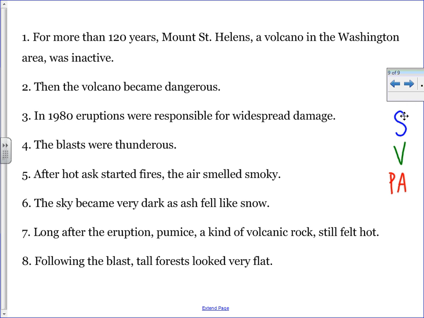So our first sentence says, for more than 120 years, Mount St. Helens, a volcano in the Washington area, was inactive. So start with my subject, Mount St. Helens. My verb is was. My predicate adjective is inactive, which comes back and describes Mount St. Helens.